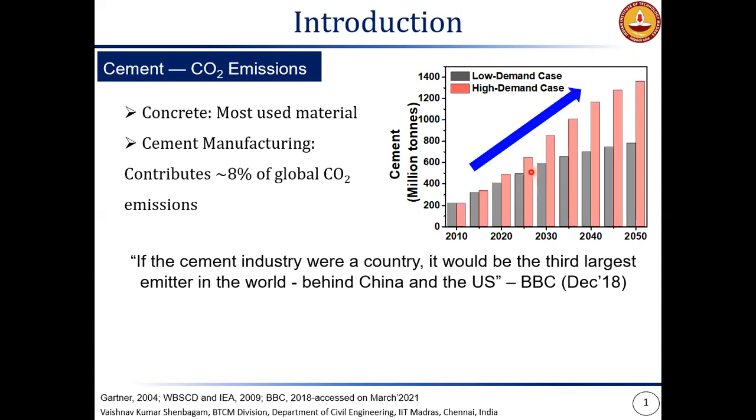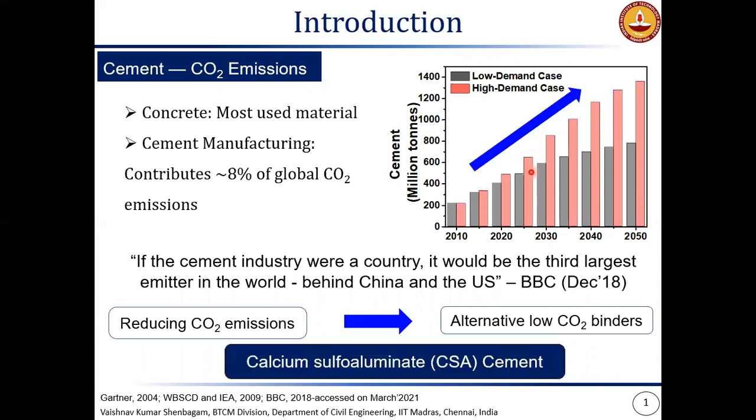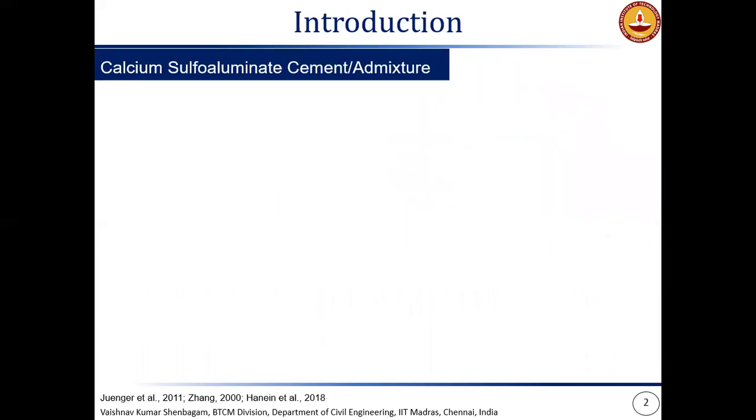So we have a case where we need to increase cement production to meet the demands of society, as well as try to reduce the level of CO2 emissions from cement. One way to do this would be to use alternate low CO2 binders. And calcium sulfoaluminate cement is one such alternate low CO2 cement that is being promoted now.